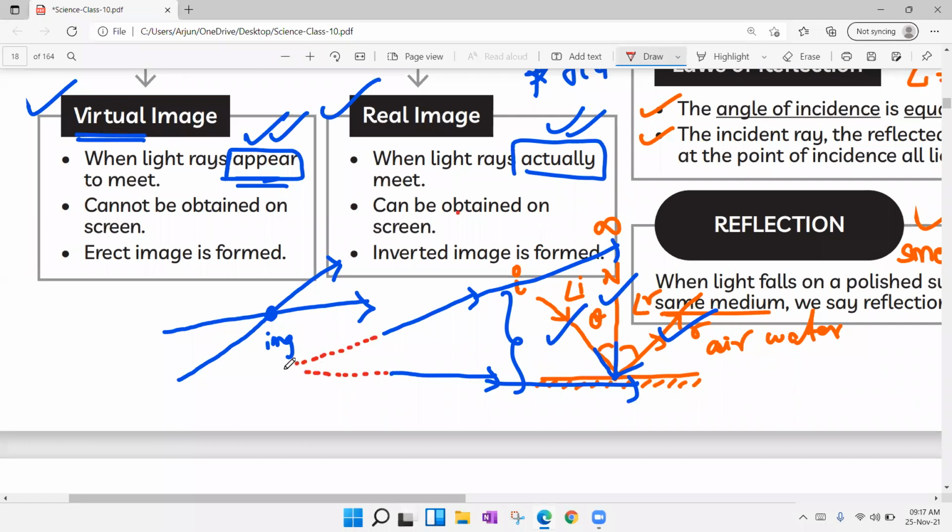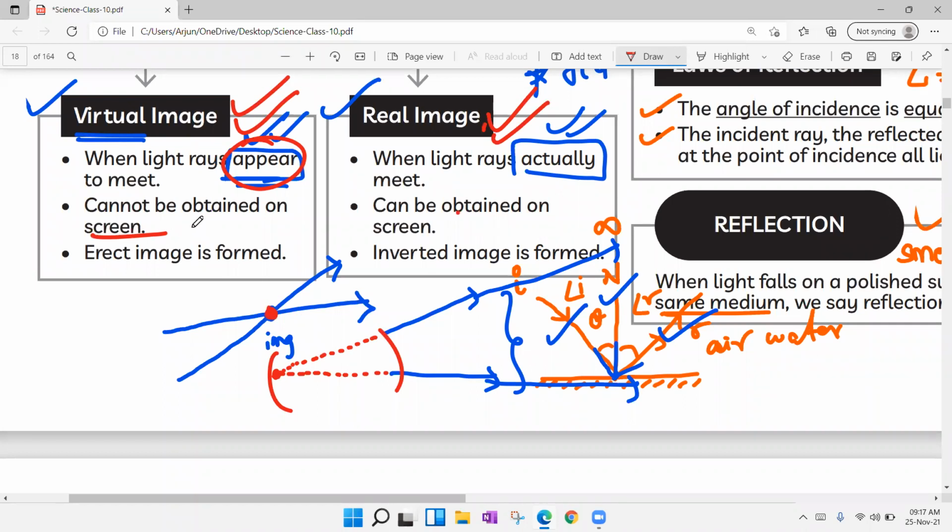Now this is the point where light rays appear to meet. These are imaginary light rays, right? Appear to meet. So such things are nothing but a virtual image, which only appears, and this is the original way of meeting, the actual way of meeting, that is a real image. A virtual image cannot be obtained on a screen. We cannot get virtual images on a screen.